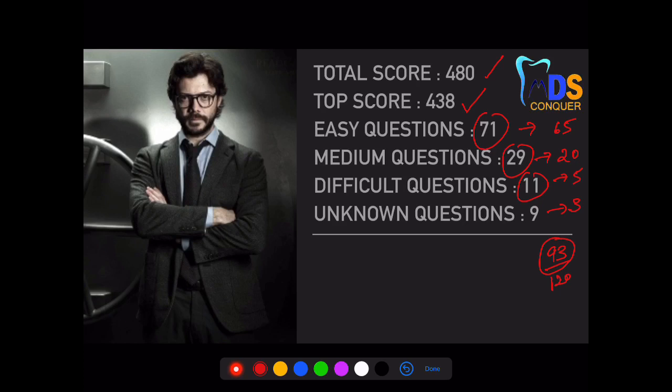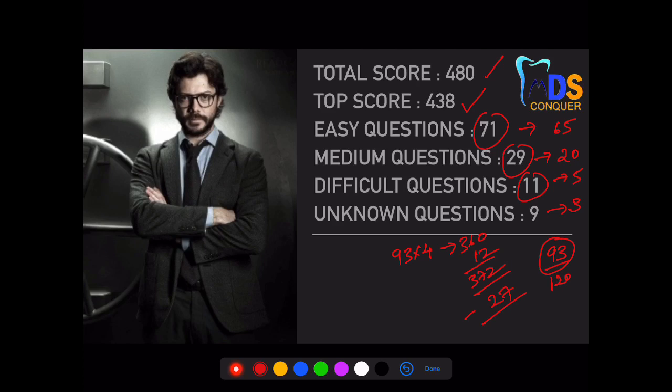So 93 you can make out of 120 if you have done your best to this particular question paper. So somewhere around 93 into 4 is 360. 360 plus 12, 372. And of course there are 27 negative markings, assuming that you have attempted all the questions.